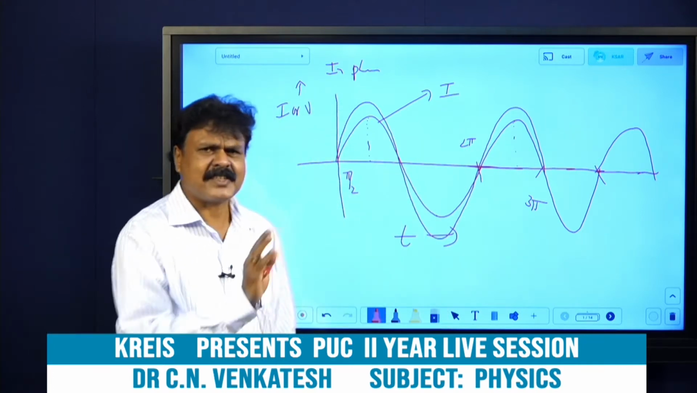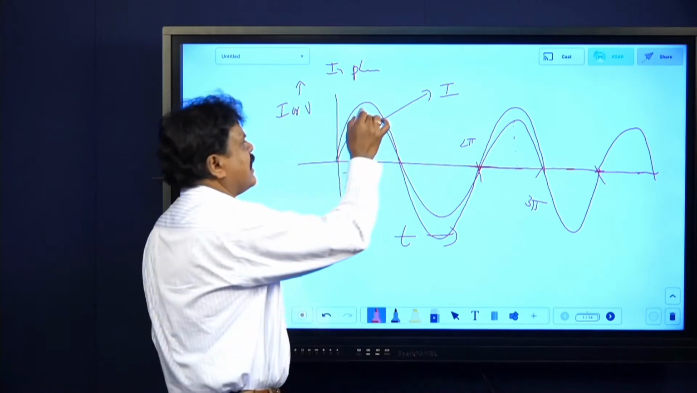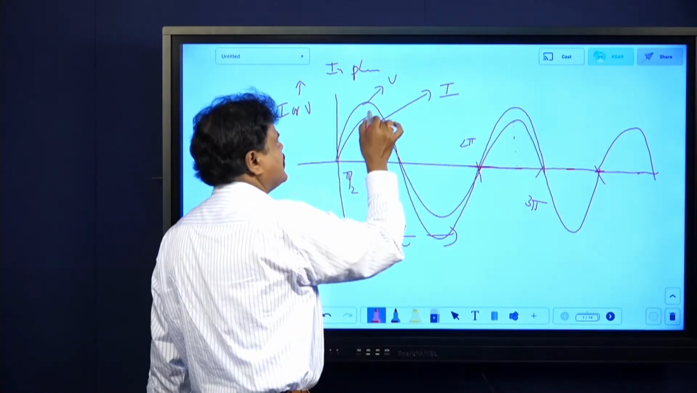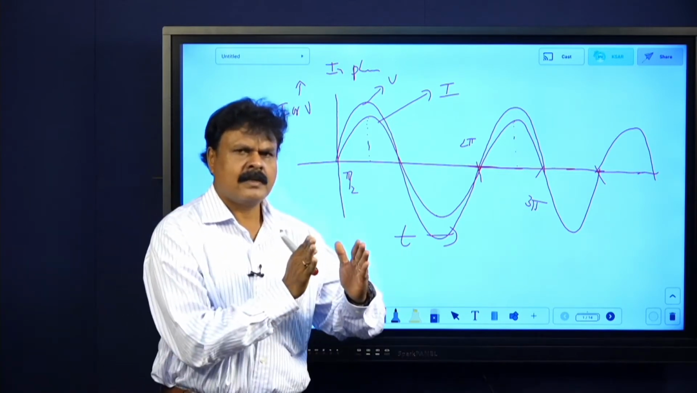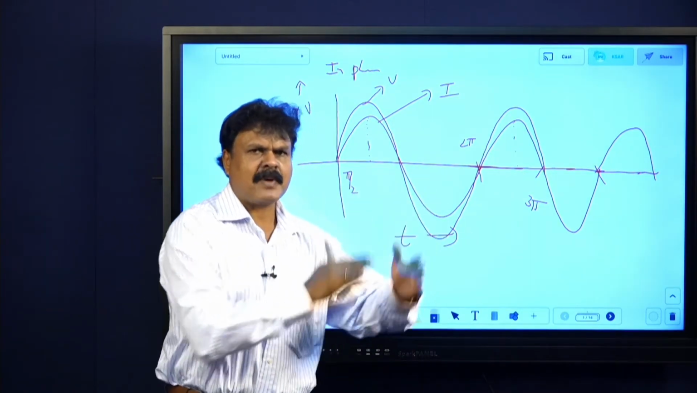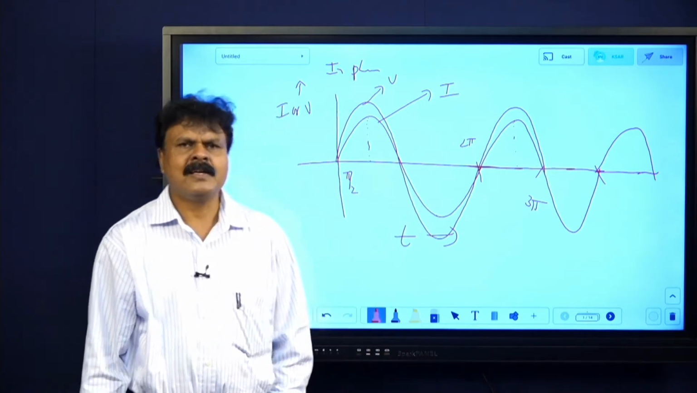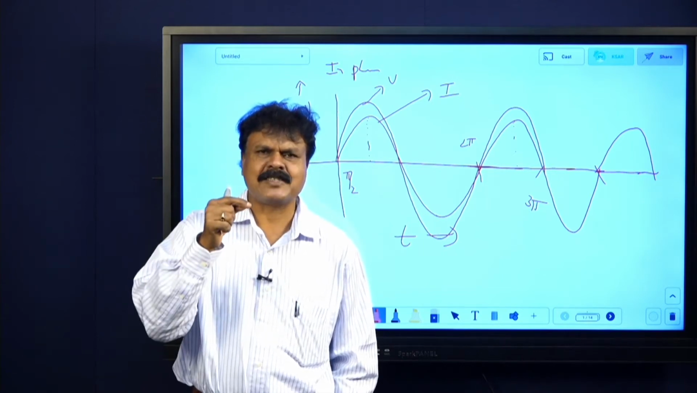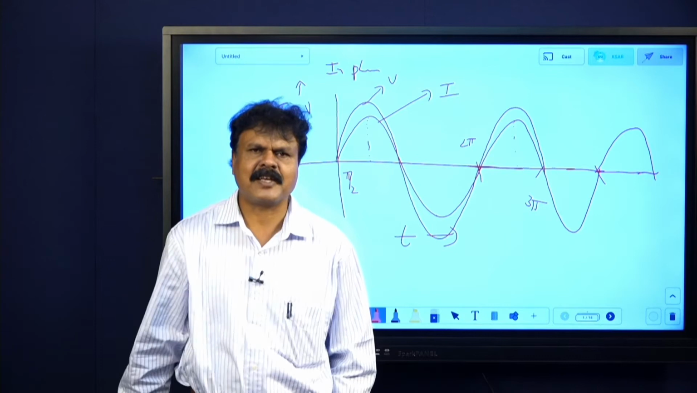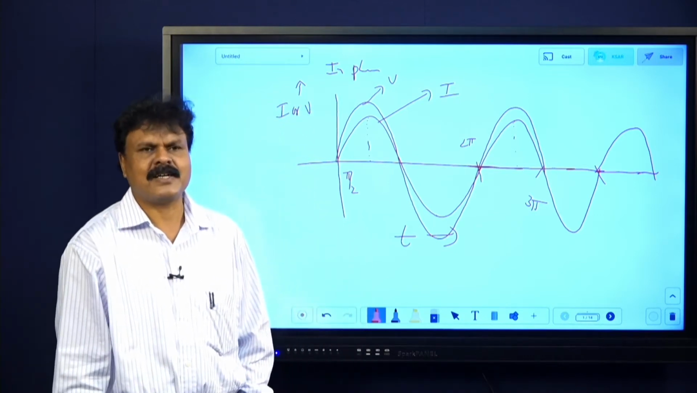In phase. What is the meaning here? When two quantities, current and voltage, reach maximum and minimum simultaneously, that is called as in phase condition. Or even you can say two quantities are said to be in phase when both of them reach maximum and minimum simultaneously.